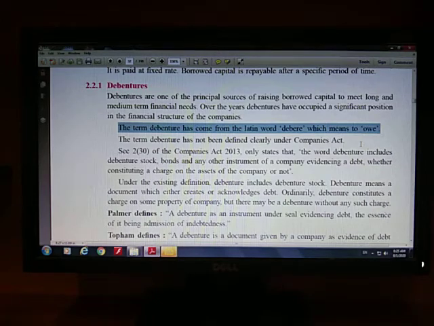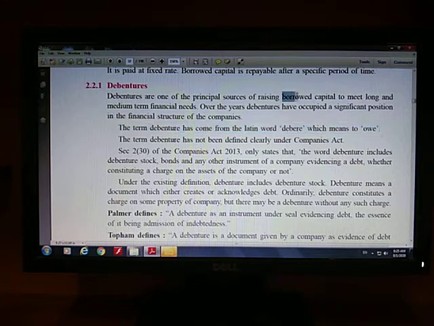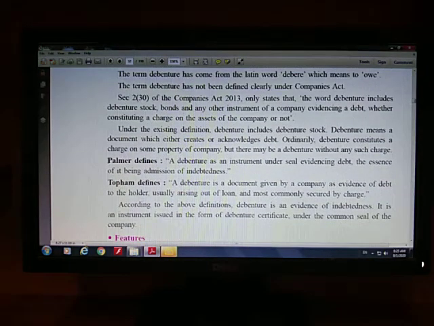So debentures are a source of borrowed capital. Debenture is one of the sources of borrowed capital which a company borrows when it borrows money for long and medium term to cater to the financial needs of the joint stock company. It is called debentures, right? There are various definitions of debentures, but first I will explain the definition given by Palmer, P-A-L-M-E-R, Palmer.